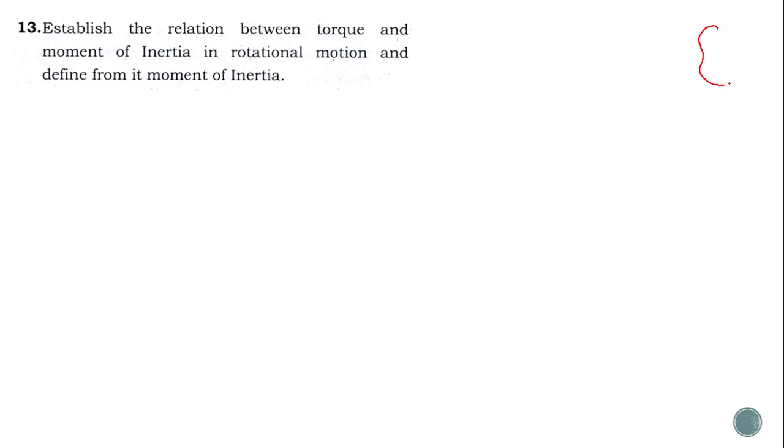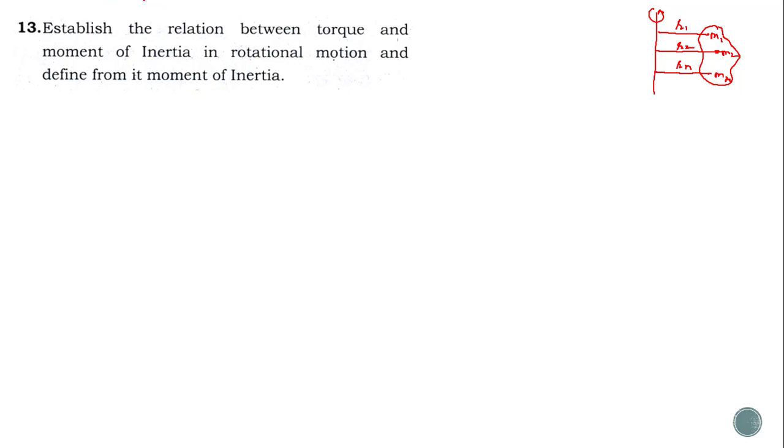Consider we have a body of irregular shape, somewhat like this, having masses. Let us consider different particles with masses m1, m2, and so on up to mn. Let this be the axis of rotation about which the body is rotating. Let r1 be the distance of the first particle from the axis of rotation. Similarly, let r2 be the distance of the second particle from the axis of rotation, and similarly this is the distance of the nth particle which we have considered. So these are the distances.